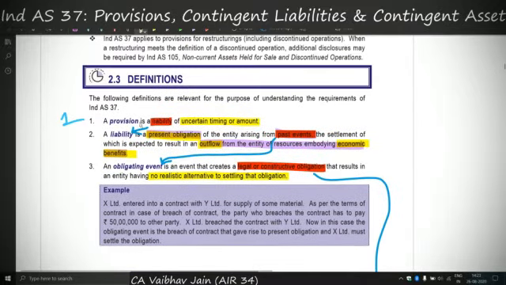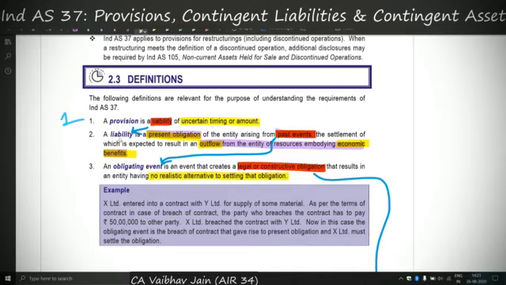So the first definition is of provision. A provision is a liability of uncertain timing or amount. Now whatever things I have highlighted, I'd like it if you would highlight the same, because these are nothing but the key words, key points which will help us later on to recognize what is a provision, what will be a contingent asset and what will be a contingent liability. So provision has 2 components. First is a liability and second is uncertain timing or uncertain amount.